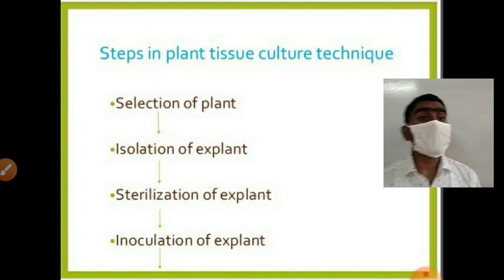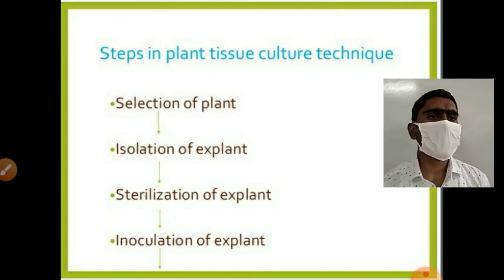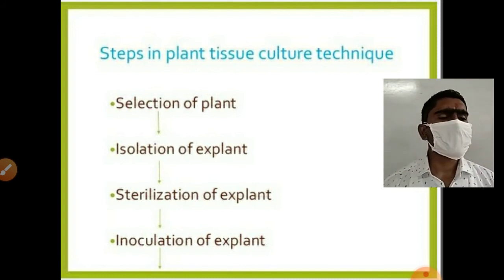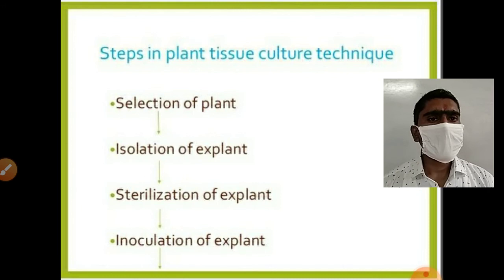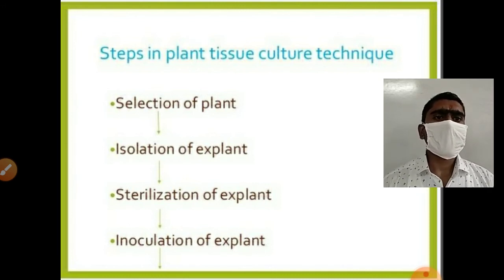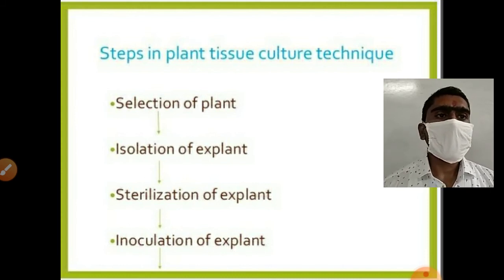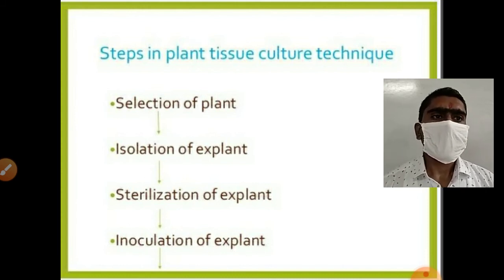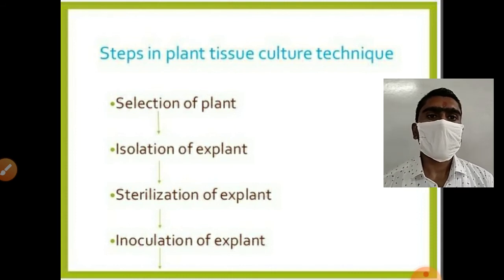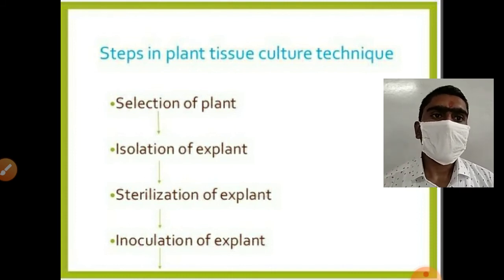Means explant should be sterilized. For the sterilization of explant, we can use various antibacterial chemicals, hypochlorite solution, or disinfectant solution. Our first step, simply, is to wash it with tap water. After washing with the tap water, we wash with 0.5% sodium hypochlorite solution, and after hypochlorite treatment we again wash it with water.